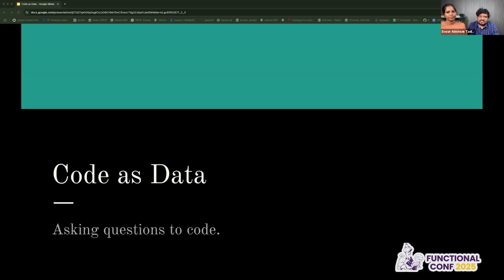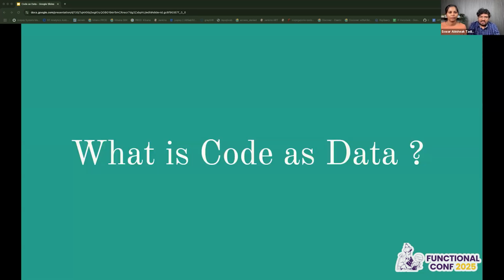So today we are excited to share our work in Code as Data. There are a lot of tools that we built, a lot of customizations that we did on our compilers to help us achieve this. A huge shout out to the GHC team, those who have written the Haskell compiler. It's really awesome. So let's start with what is Code as Data.